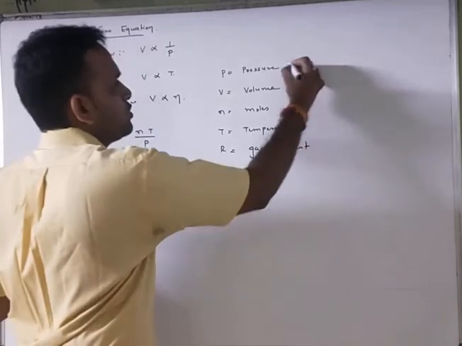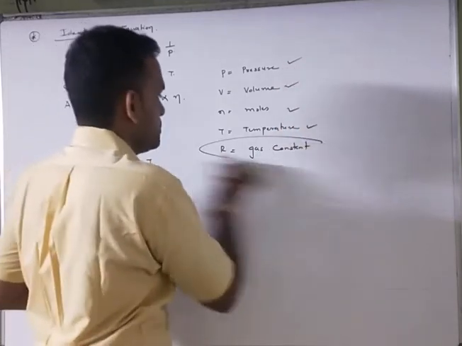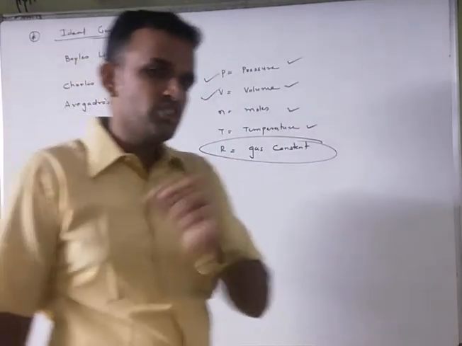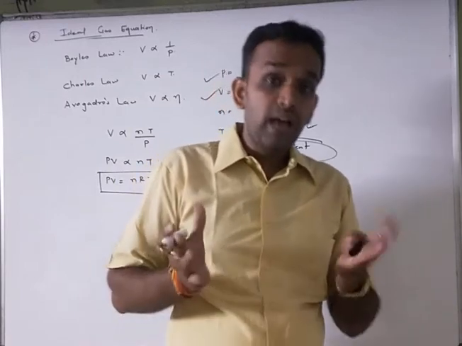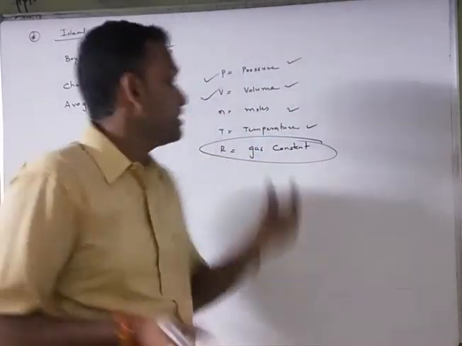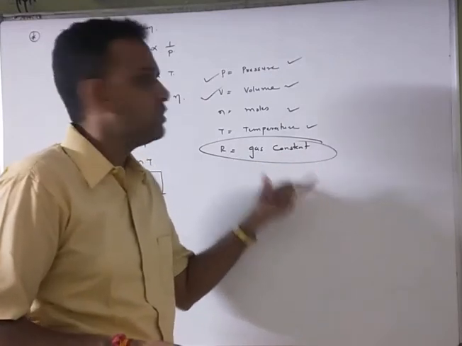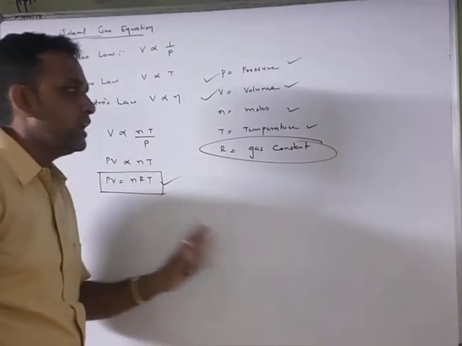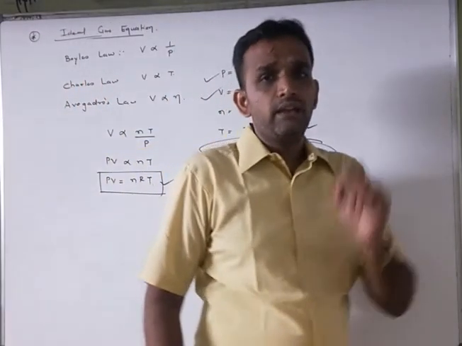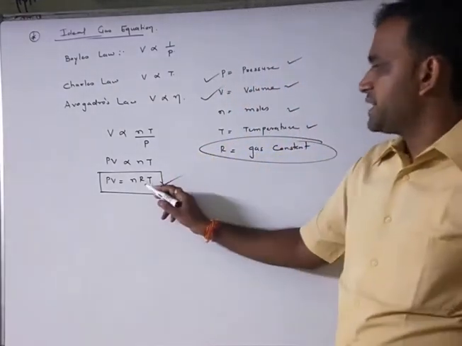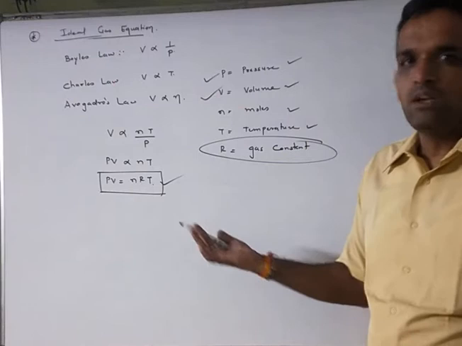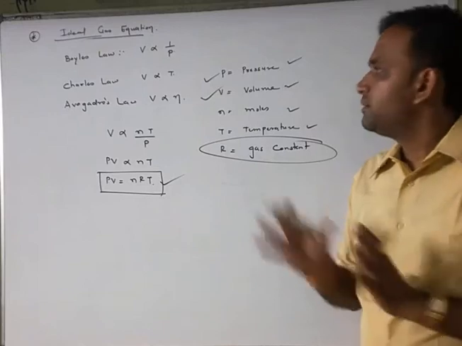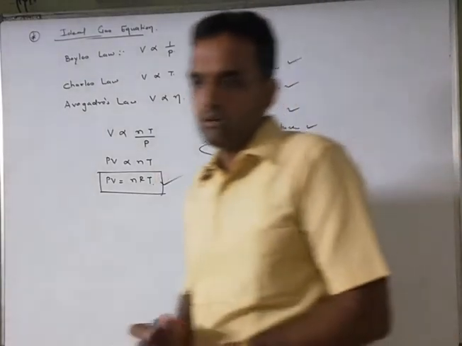You know all these things, but this gas constant depends upon the unit of pressure as well as the unit of volume. It will be constant, but which value you have to take for the gas constant R, that you have to know. So this is all about PV equals nRT, the ideal gas equation. Now we are going to discuss at what time the value of R will be taken as 0.0821 or 8.314, which value of R to take where. We will discuss that after this. Let's first note this down.